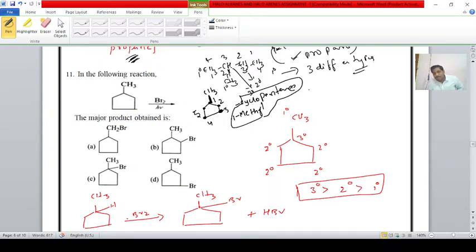This 1 methyl cyclopentane reacts with bromine in the presence of sunlight. What is the major product formed? Here is the structure of methyl cyclopentane. This carbon atom is bonded to only one carbon, hence it is primary. But this carbon atom is bonded to three other carbon atoms, hence it is a tertiary carbon atom.